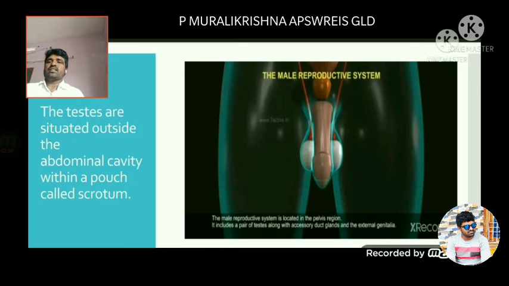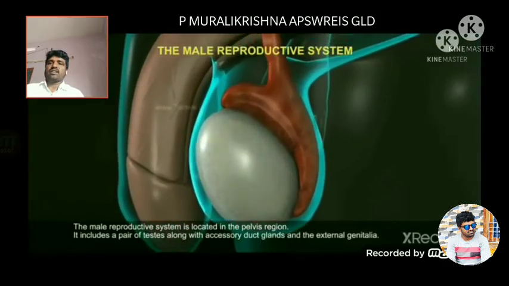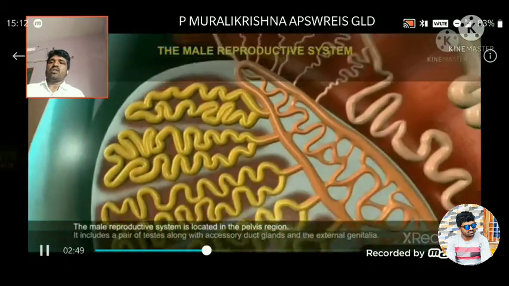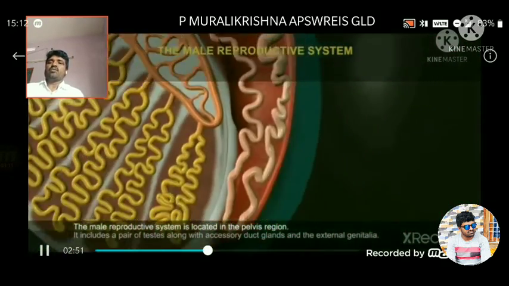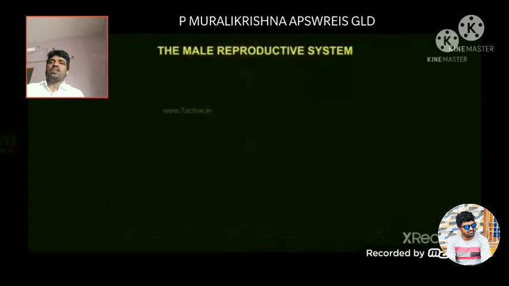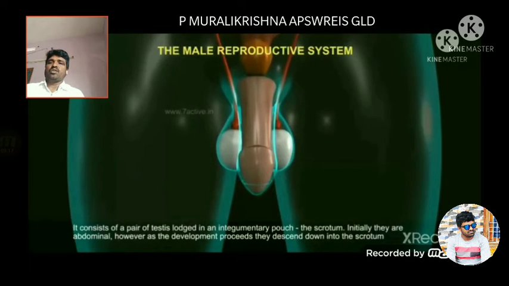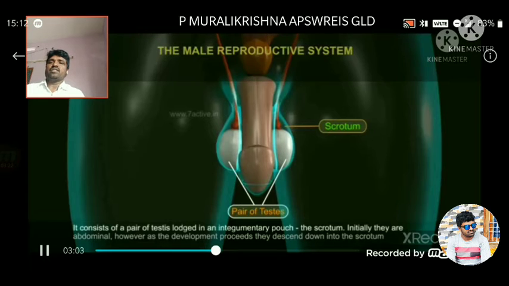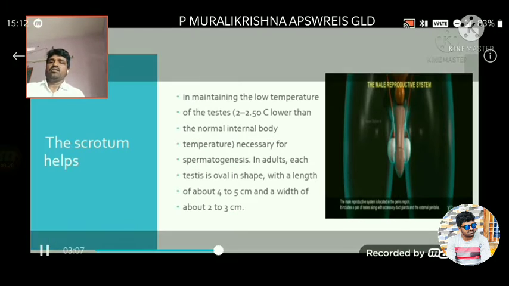Next we discuss the testes. The testes are situated outside the abdominal cavity within a pouch called the scrotum. We observe the video. Where is the location of the testis? Outside the abdominal cavity within a pouch called the scrotum. This is the scrotum, these are the testes, a pair of testes located here.